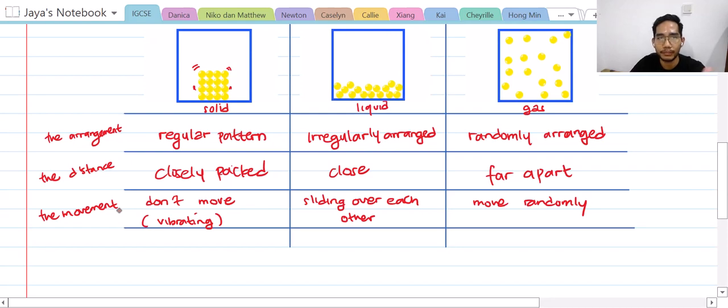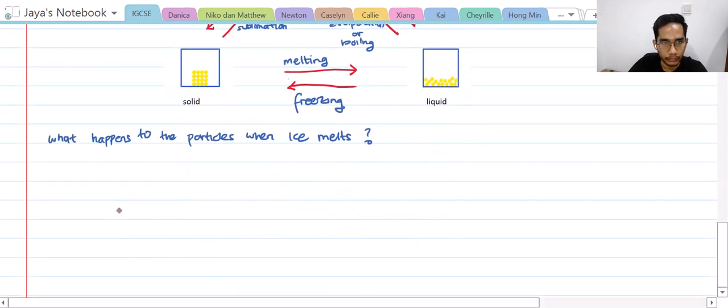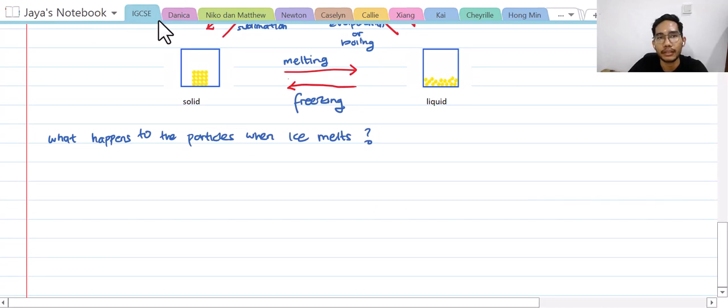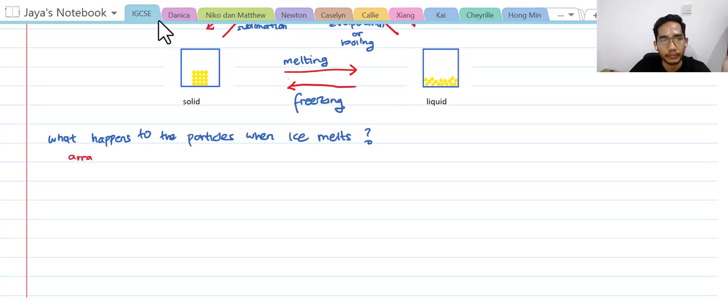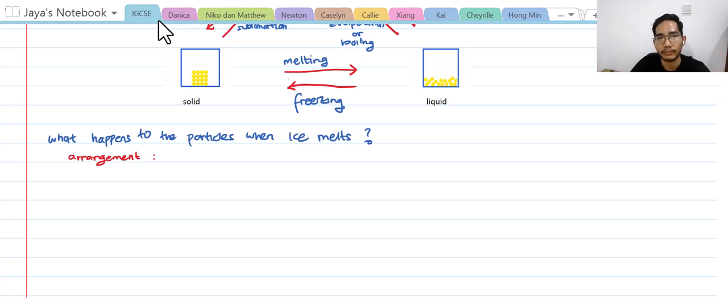You just choose between these three perspectives. But for now, maybe we have to see it from the three perspectives. Let's start with the arrangement. What do you think happened to the arrangement of particles when ice melts?